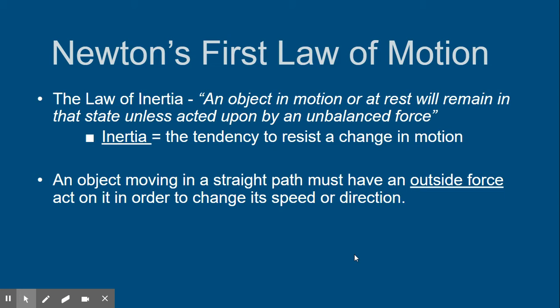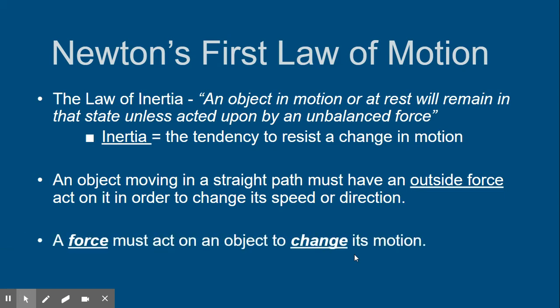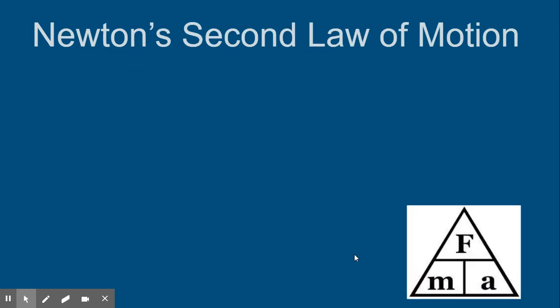An object moving in a straight path must have an outside force act on it in order to change its speed or direction. So in class, I use the example of why, when I throw a baseball, it does not go on and on forever. Why does it eventually fall? Those are the outside forces working on it, air resistance and gravity and things of that nature, which we'll discuss in this unit as well. A force must act on an object to change its motion. That is the essence or the summary of the law of inertia. There has to be some outside force or some unbalanced force that changes the object's motion.